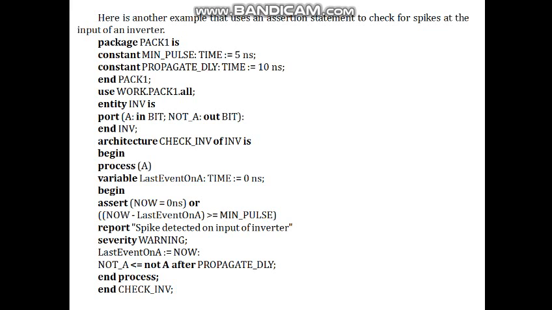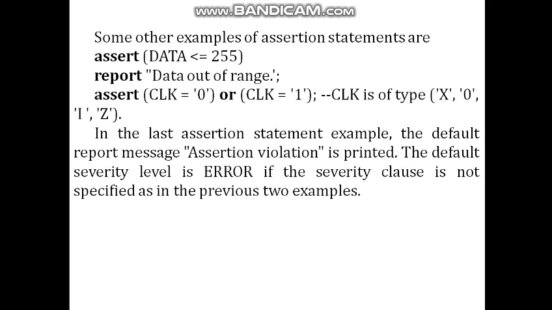The variable last event on A time is 0 nanoseconds. Begin, assert now minus last event on A greater than minimum pulse time, report spike detected on the input of the inverter, severity warning. Not A gets A after propagation delay, end of the process and end of the check inverter. Some other examples of the assertion statement are: assert data less than or equal to 255, report data out of range.